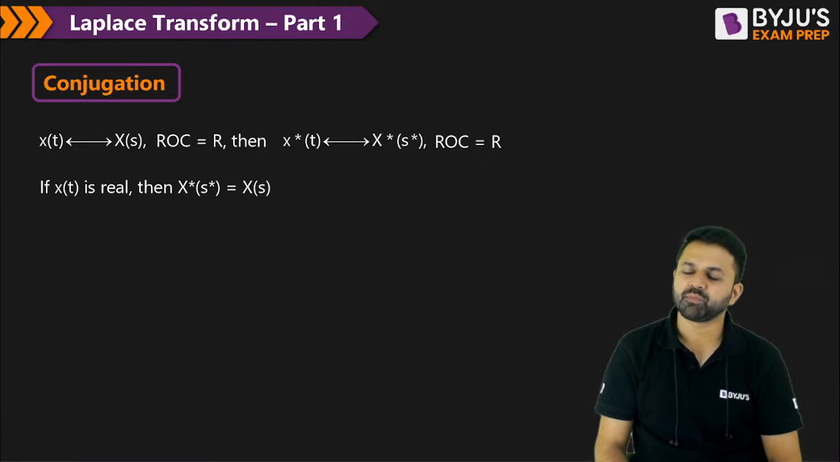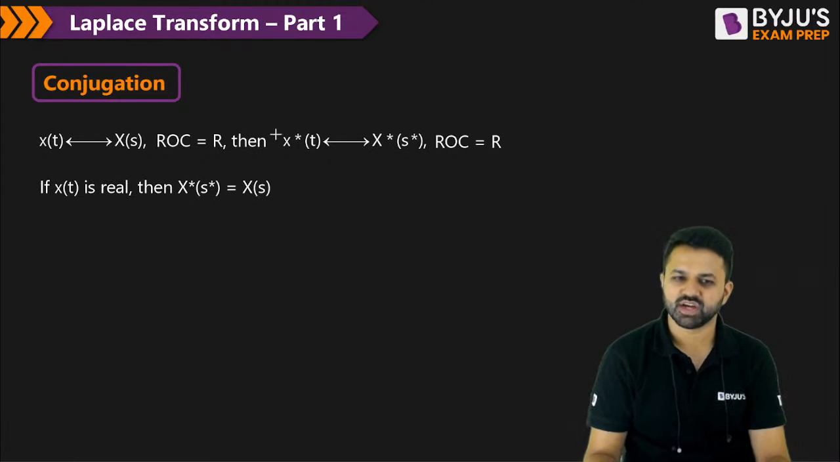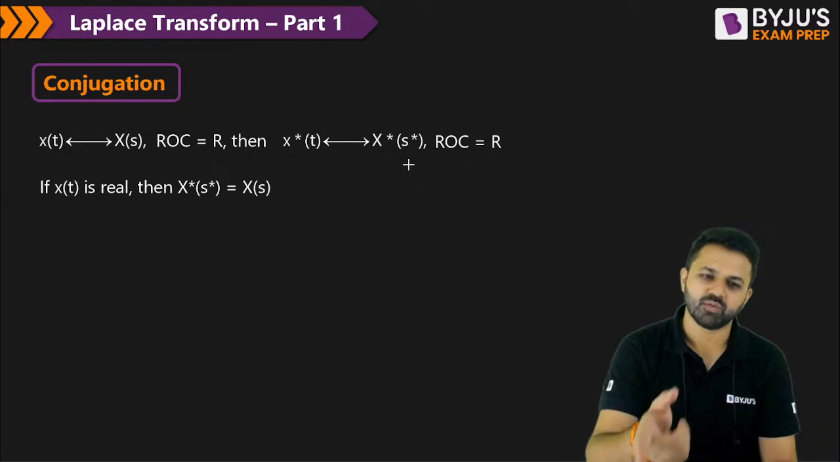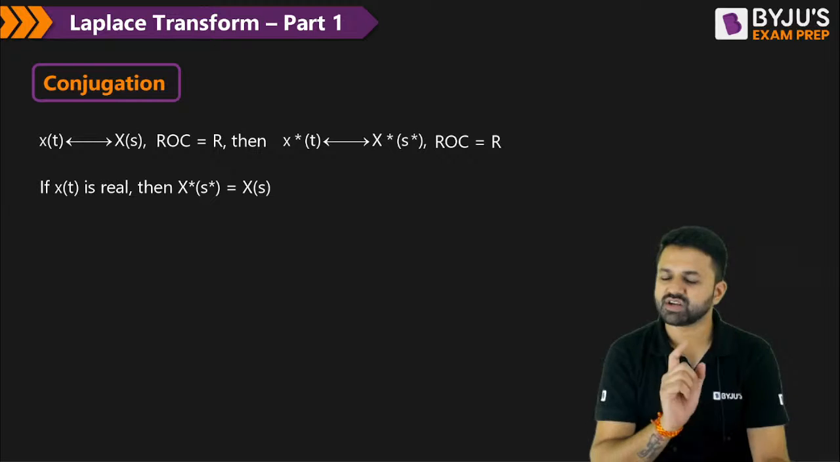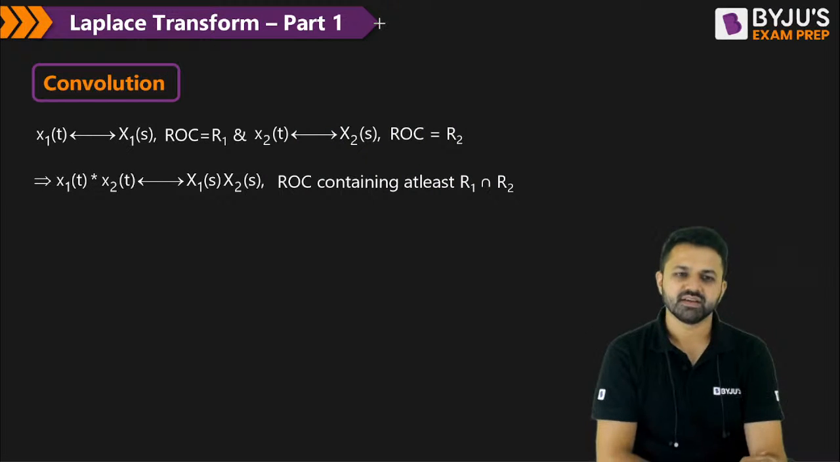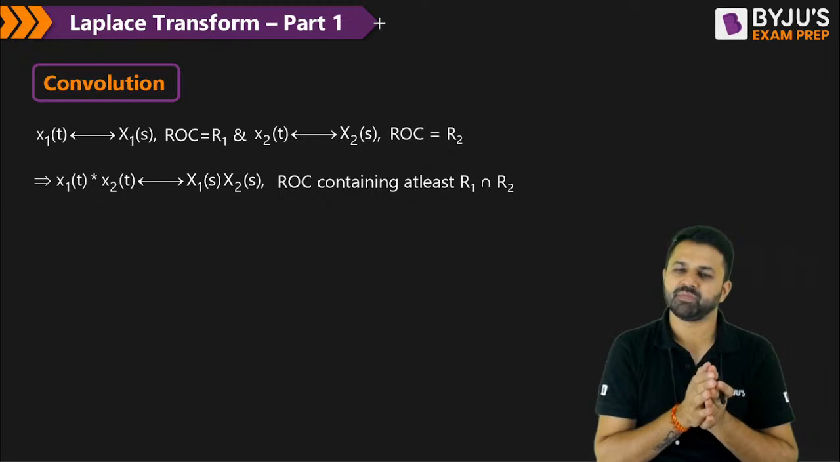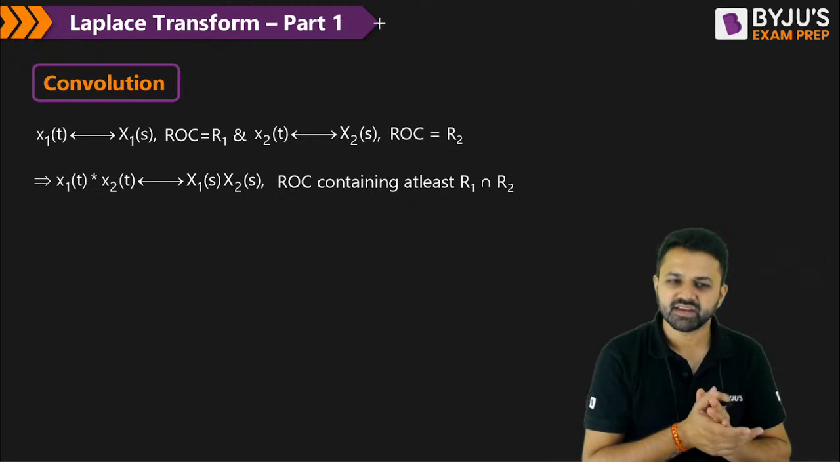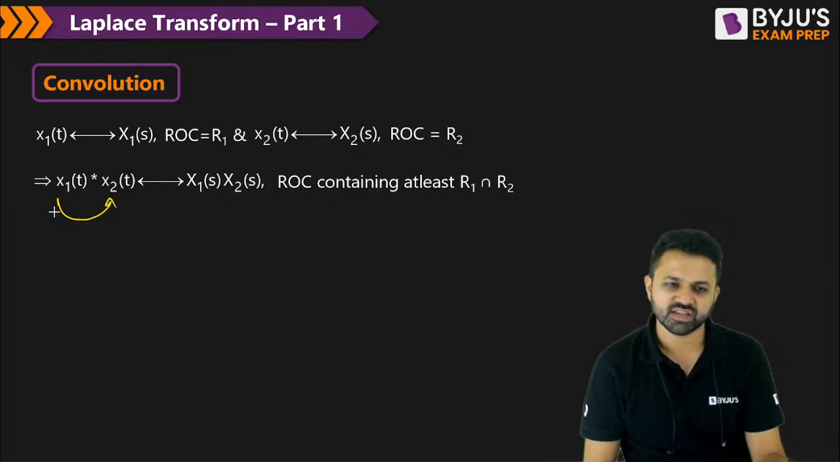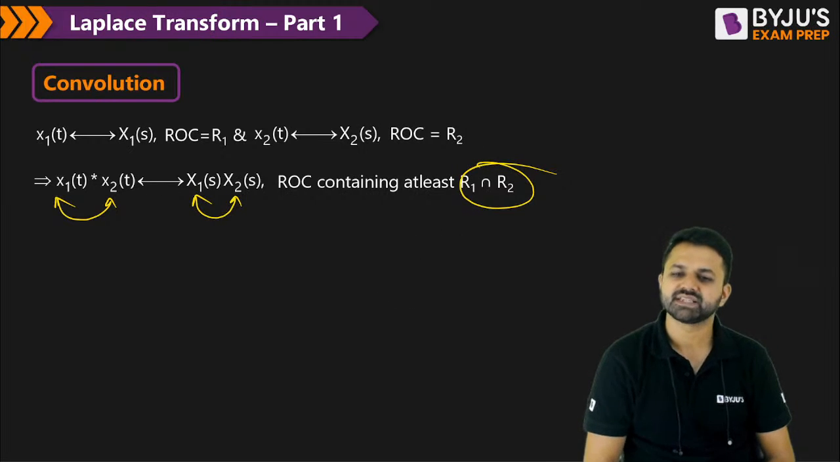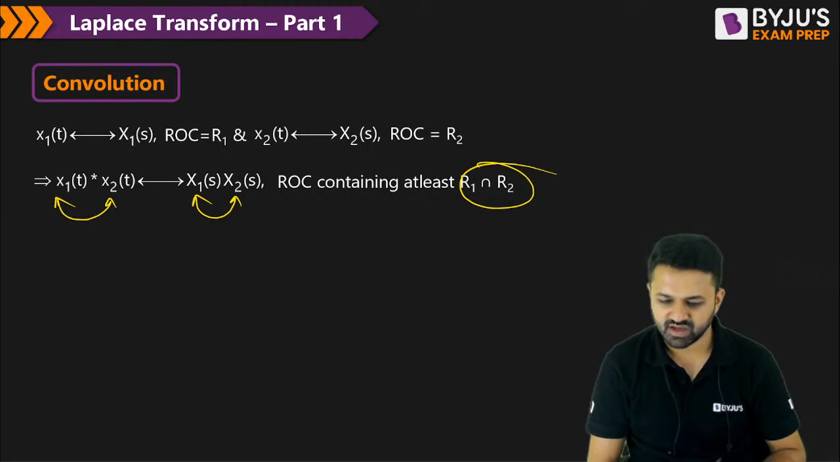Now the conjugation property. If you take the complex conjugate of the signal x(t), then its Laplace transform will be X conjugate of s conjugate, and the ROC is not affected by the conjugate property. Now the convolution. If you convolve two signals in the time domain, then in the Laplace domain they will get multiplied, and their ROC will be at least R1 intersection R2.